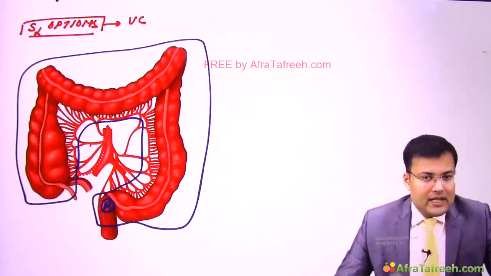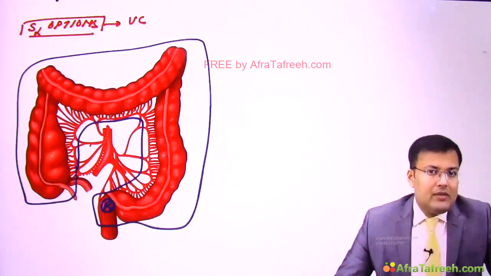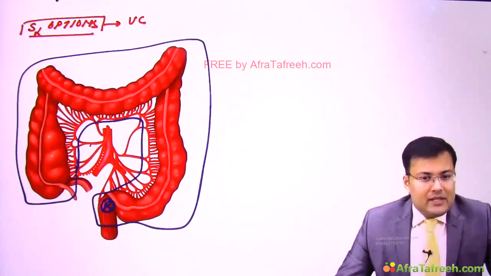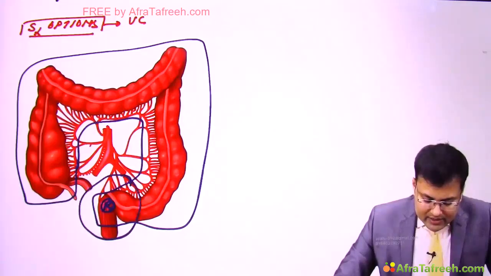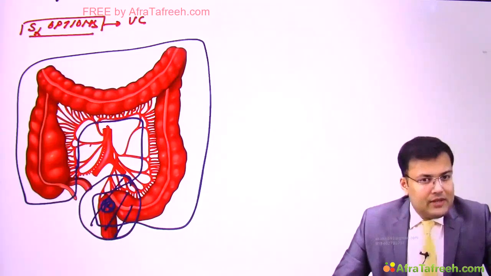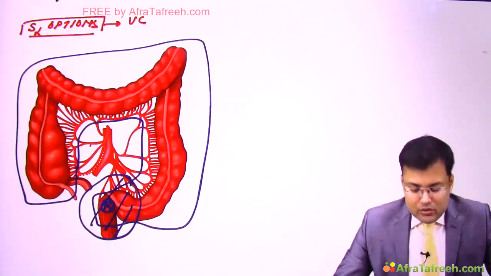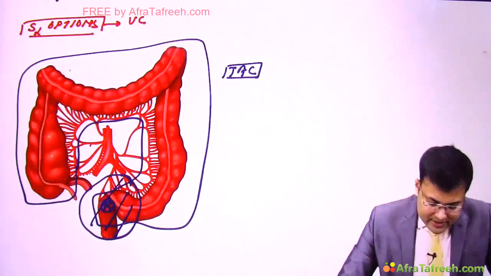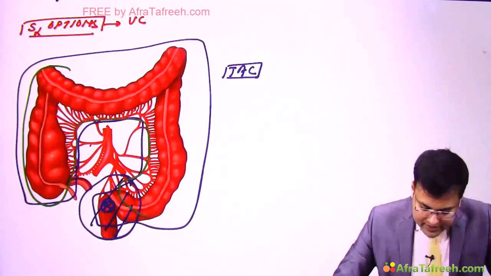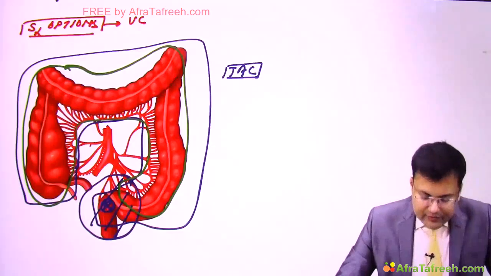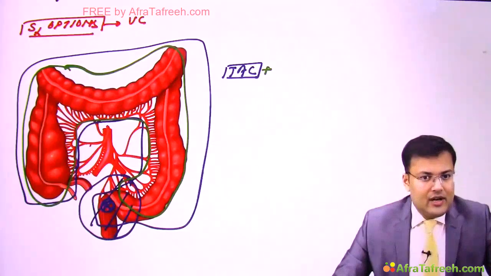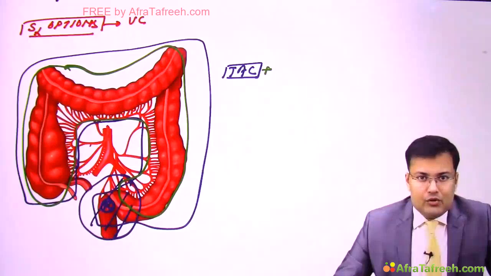One principle. Second principle, imagine a patient coming to you in emergency with perforation peritonitis, and in emergency generally we avoid pelvic surgery. So in those cases we perform removal of the whole colon, and that is known as total abdominal colectomy. So in this case we just remove the colon, we leave the rectum. Clear? So we perform total abdominal colectomy and plus we go for ileostomy. So this is the basic principle which we are going to apply.